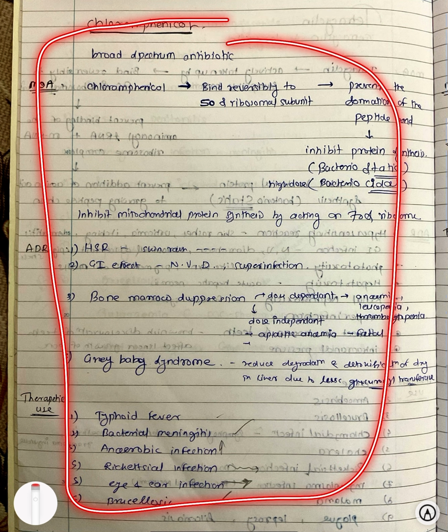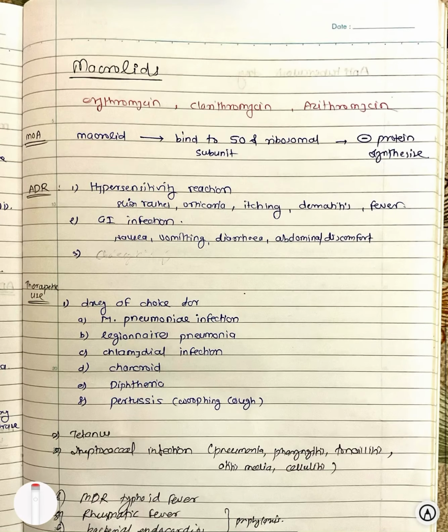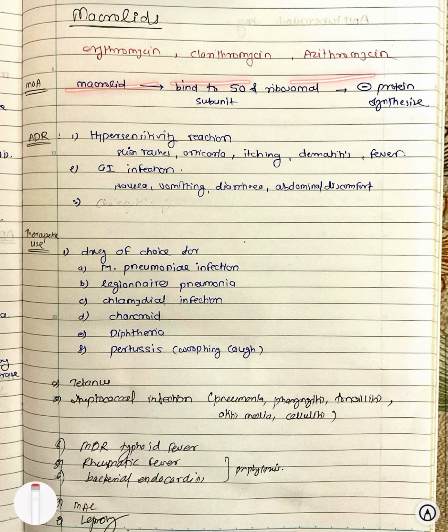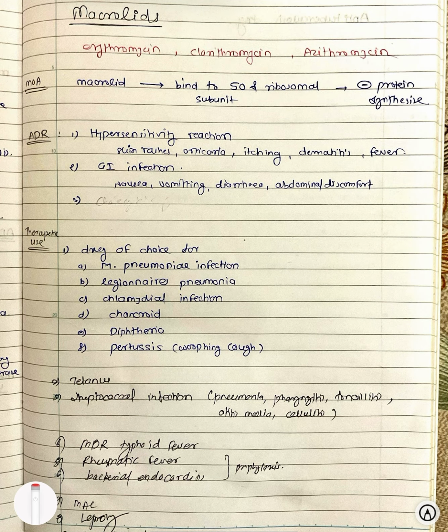After chloramphenicol, we will move to the macrolides. The examples of the macrolide are erythromycin, clarithromycin, and azithromycin. The mechanism of action of the macrolide is similar to chloramphenicol, that the macrolide will bind to the 50S ribosomal subunit and it will block the protein synthesis. It's the same. Now you are familiar with it.